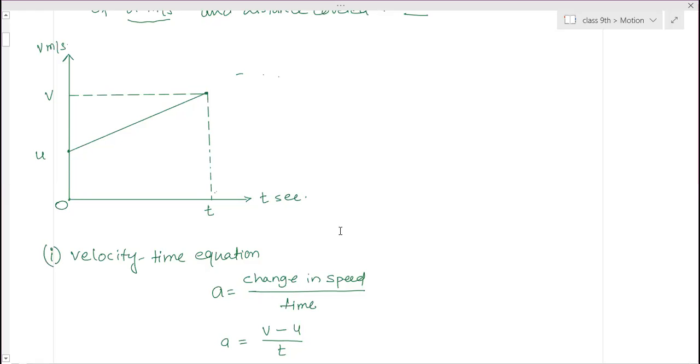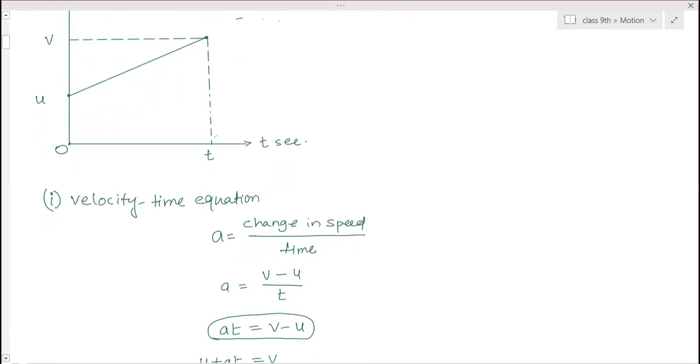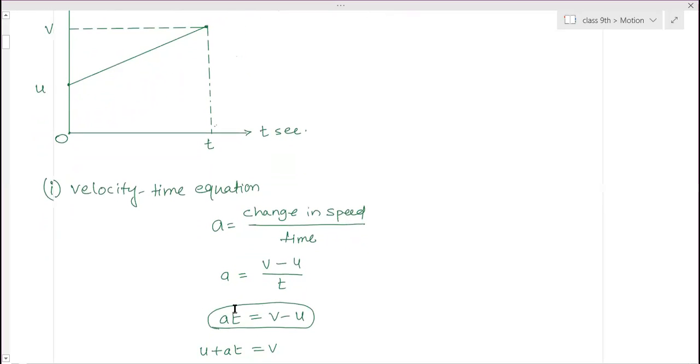For the slope of the graph, it is rise by base. So the rise is the vertical, that is the change in speed, v minus u, in the given time period, that is t. So that is equal to a. Then simplify this. a is equal to (v minus u) by t. So at is equal to v minus u. This minus u goes to this side. So u plus at is equal to v. This is the first equation of motion.